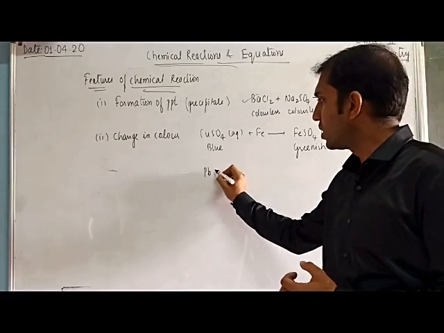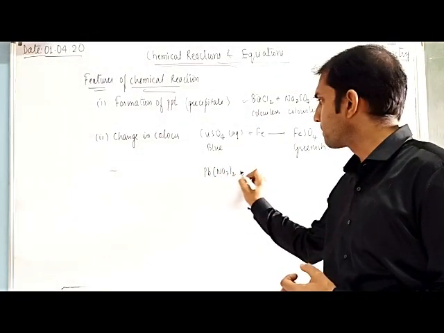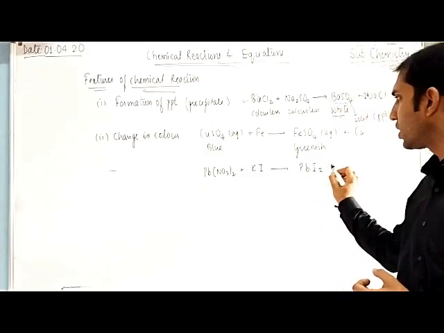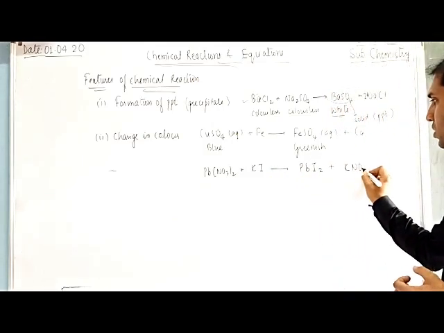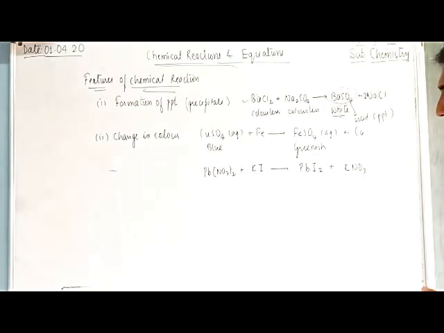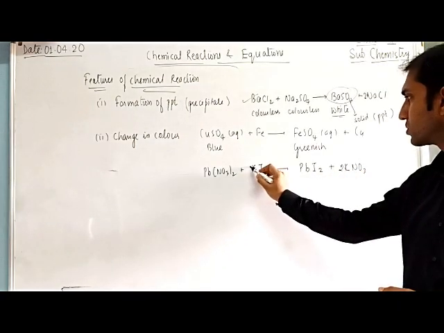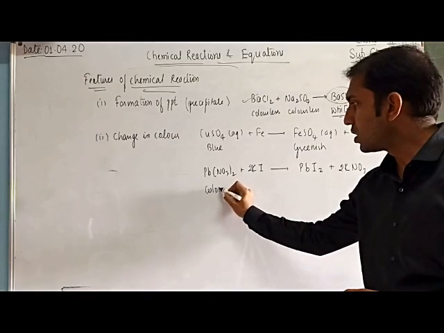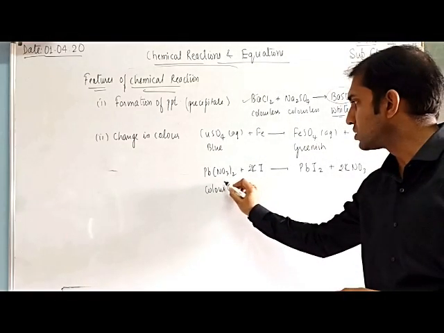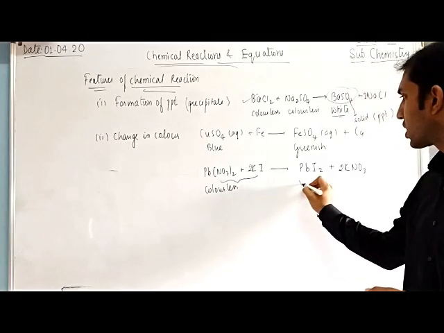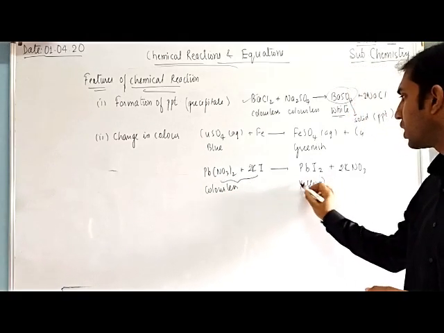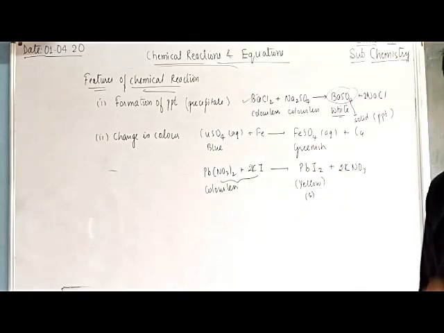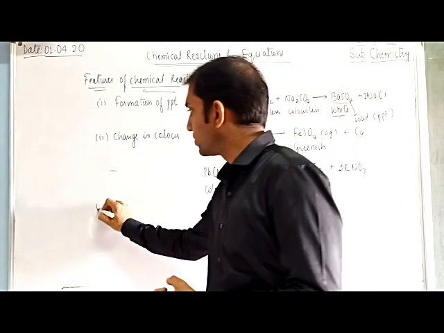Another example: lead nitrate reacts with potassium iodide. It will give us lead iodide plus potassium nitrate. Firstly, balance this equation. Now it is balanced. These two are colorless, but the color of lead iodide is yellow, and it forms a solid PPT denoted by small s.